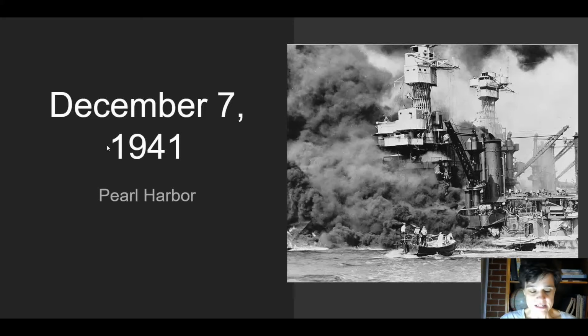Let's look at page 266 where it says the United States enters. Now, look at the map at the bottom. Now, remember, Japan, Germany, and Italy joined forces. They made an alliance with each other. Basically, they were going to let Japan take over Asia, and then Germany and Italy were going to take over all of Europe and part of North Africa. Okay, so they had this big plan. They were going to basically take over the world, or half of the world.